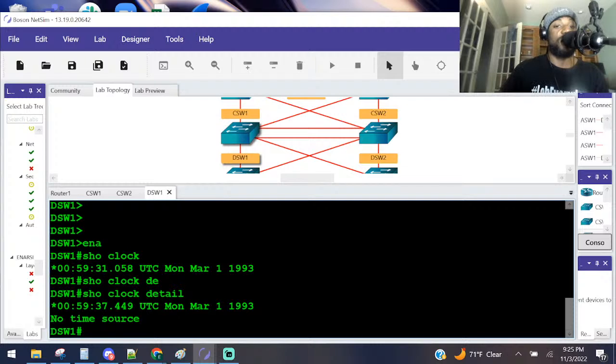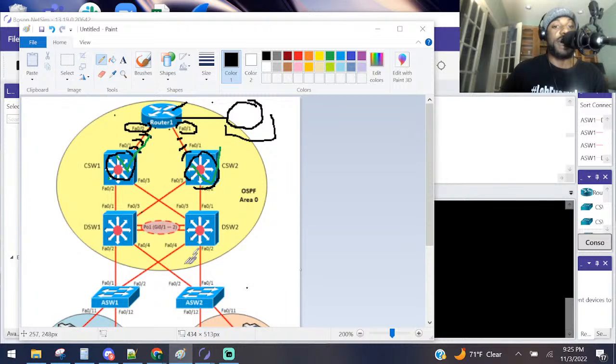through CS1's FA02 interface. So now we're doing the same thing, but we're just going down the line, right? Daisy chain in here. So what they said, FA02 interface. So this guy is going to get his time from that interface right there. Anytime he needs to know the time, he's going to ask this guy through that interface, "Hey, what time is it?" And he's going to tell him what the time is, right?